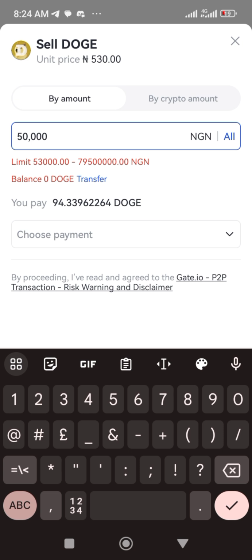So the person is going to send you 94.33 Doge, and you are going to credit the person's account with 50,000 naira. That means you bought 94.33 Doge with just 50,000 naira. After buying 94.33 Doge with just 50,000 naira, this is what you are going to do.